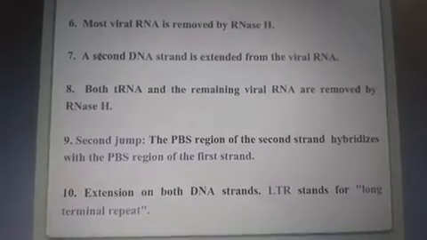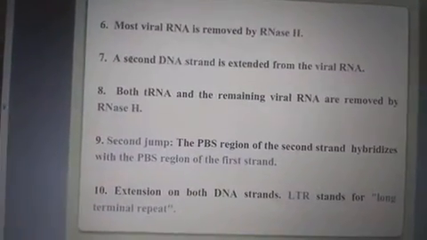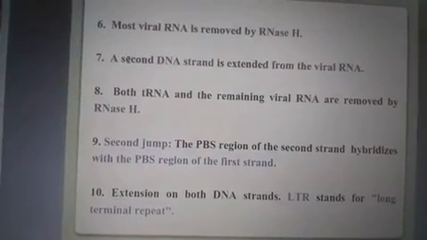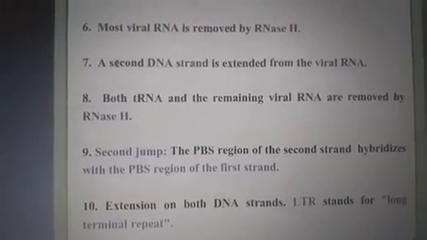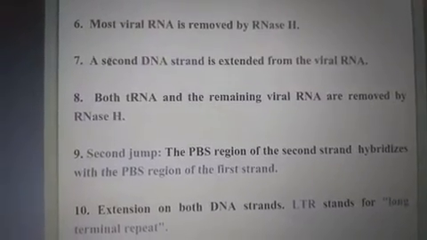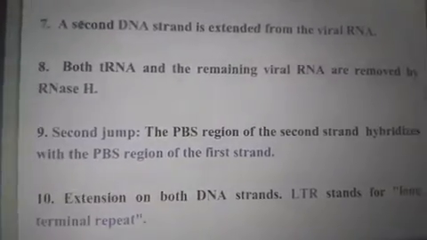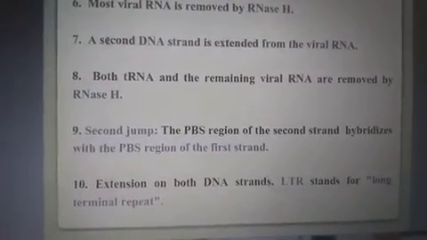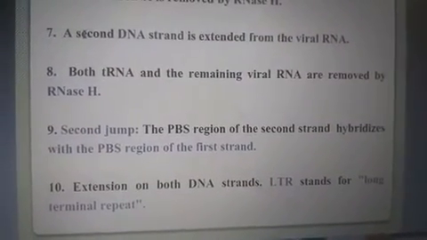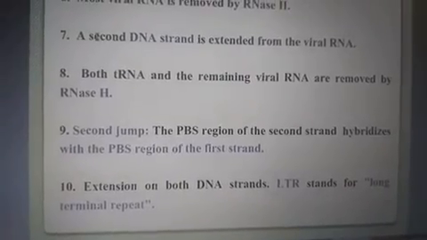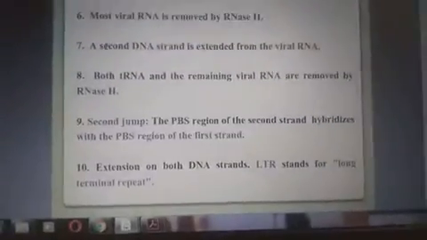As you can see, RNase H has a very crucial role, and it participates in the majority of the activities within the reverse transcription process. After that, a second DNA strand is extended from the viral RNA. Then both the tRNA and the remaining viral RNA are removed by RNase H. The second jump: the PBS region of the second strand hybridizes with the PBS region of the first strand. Extension on both DNA strands. LTR stands for long terminal repeats. These are the repetitive sequences present on the terminal edges of the genetic material.